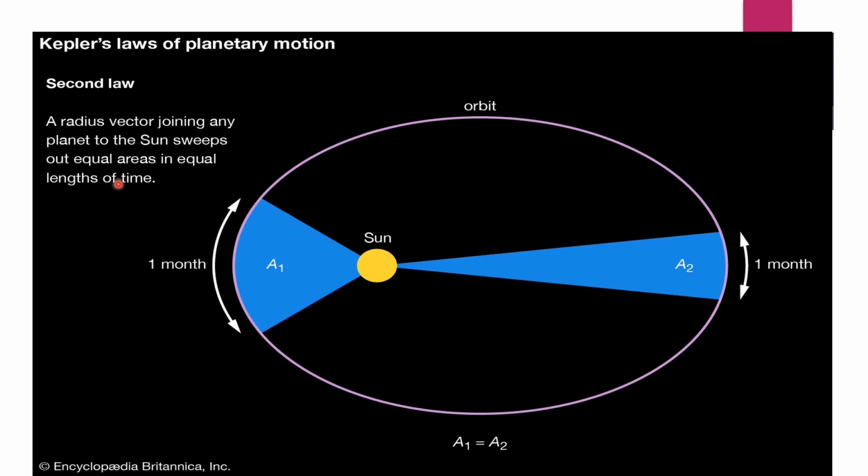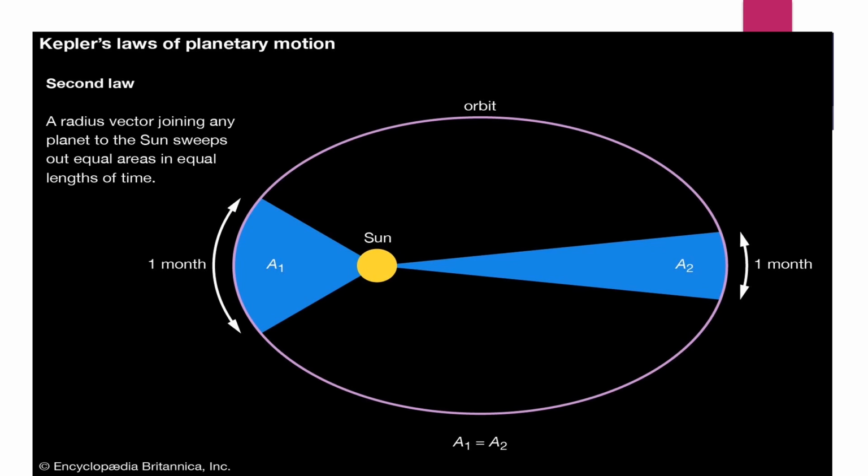It means that a planet does not move with a constant speed around the sun. It speeds up while approaching the nearest point, called perigee, and slows down while approaching the farthest point, called apogee. Therefore, the distance covered on the orbit in a given interval of time at perigee is greater than that at apogee, such that the areas swept are equal.